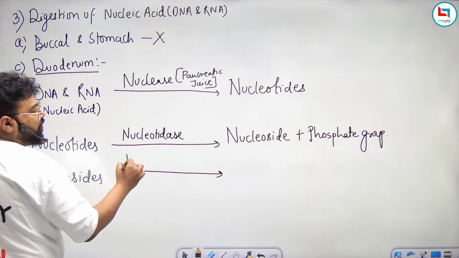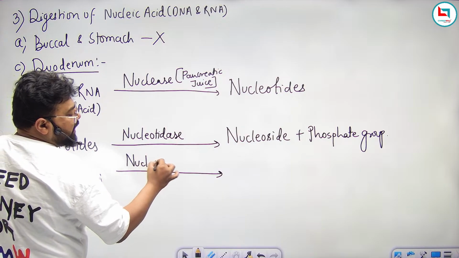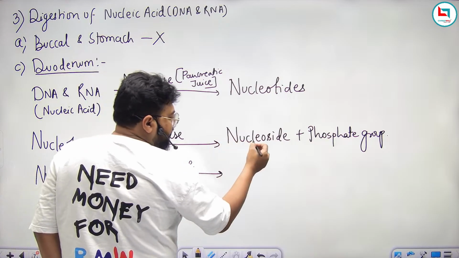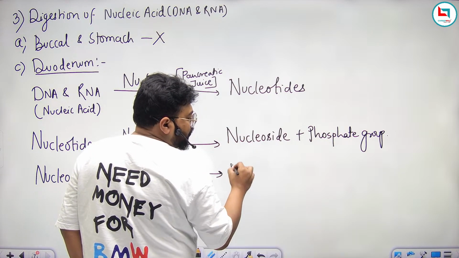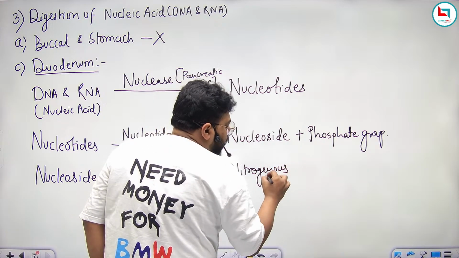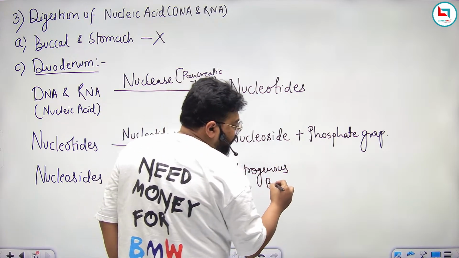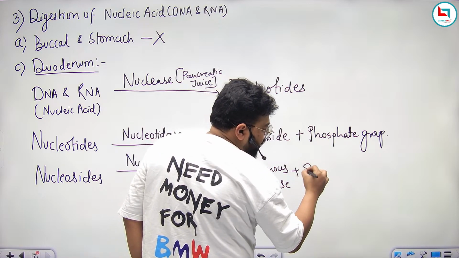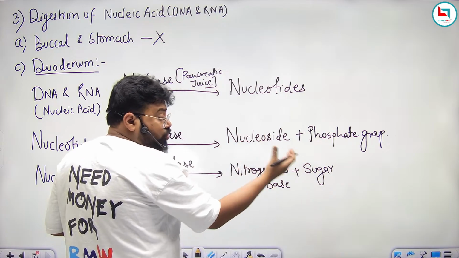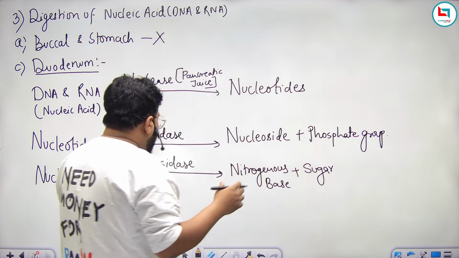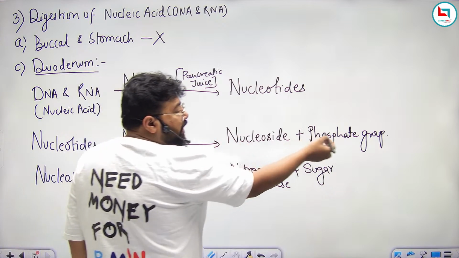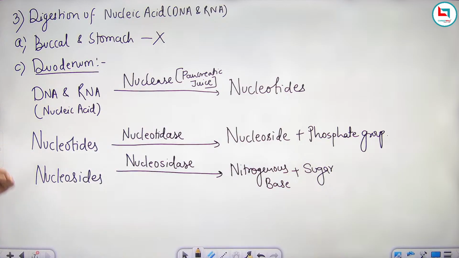By the action of nucleosidase, another enzyme from intestinal juice, these nucleosides will get converted into nitrogenous base plus sugar. So the compound which contains sugar with nitrogenous base is known as nucleoside, and the compound which contains nucleoside plus phosphate group is known as nucleotide.